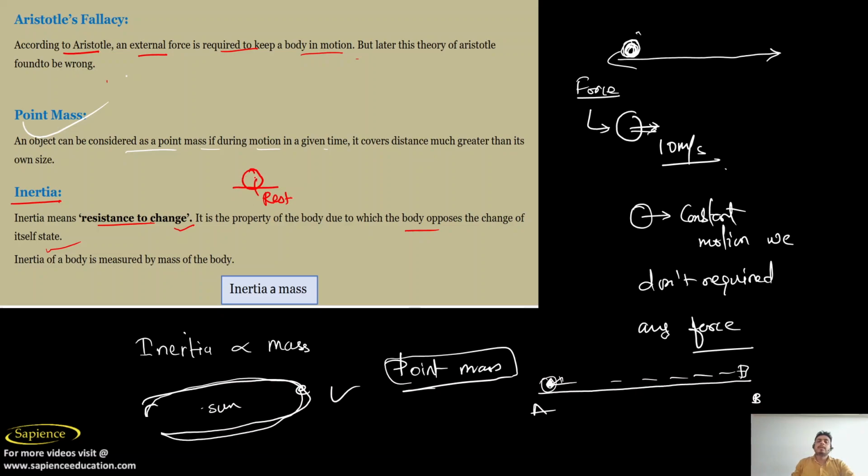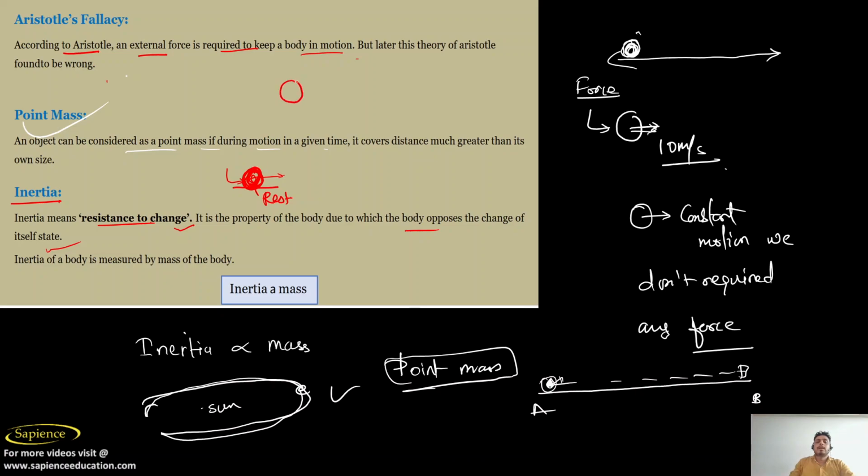So it won't be in motion, and it won't try to be in motion. If I apply a force, then only it will be in motion, but it will resist my force. So every body has a property to resist the change in its state. For example, one example we may give.